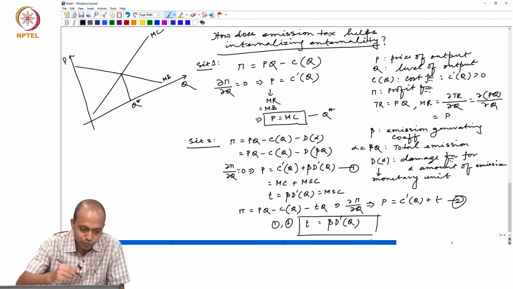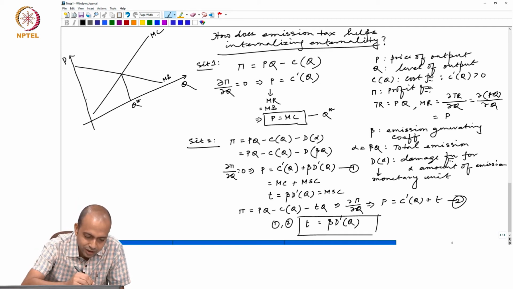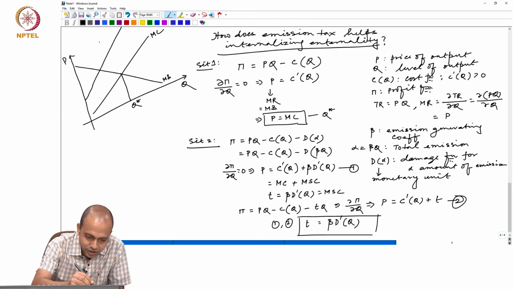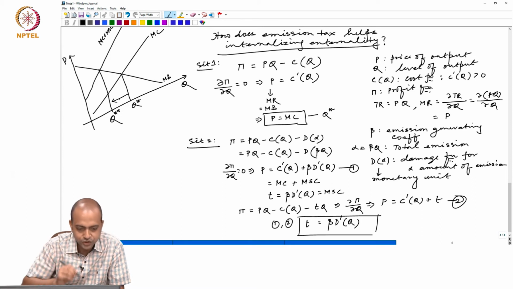When the tax is imposed, what will happen then? This cost curve will shift upward, because it now becomes MC plus MSC, and the production level will go down from Q star to Q double star.